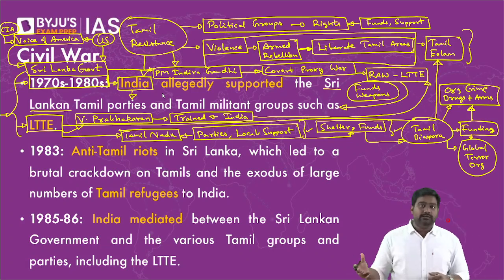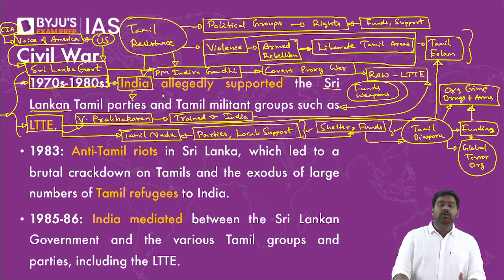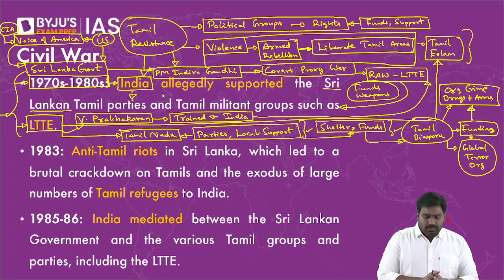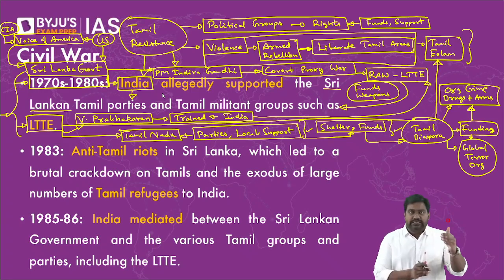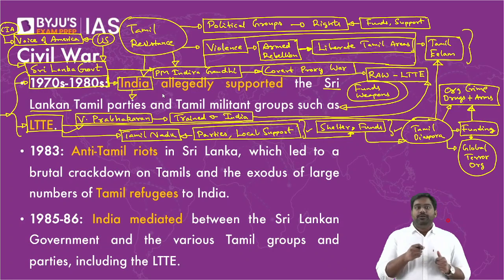It even had contacts with Al-Qaeda in Afghanistan. Right? This is the extent to which LTTE grew, posing a threat not just to Sri Lanka but to India itself. So following the rise of LTTE, obviously they started targeting the Sri Lankan government and the radical Buddhists. So this increased the violence.